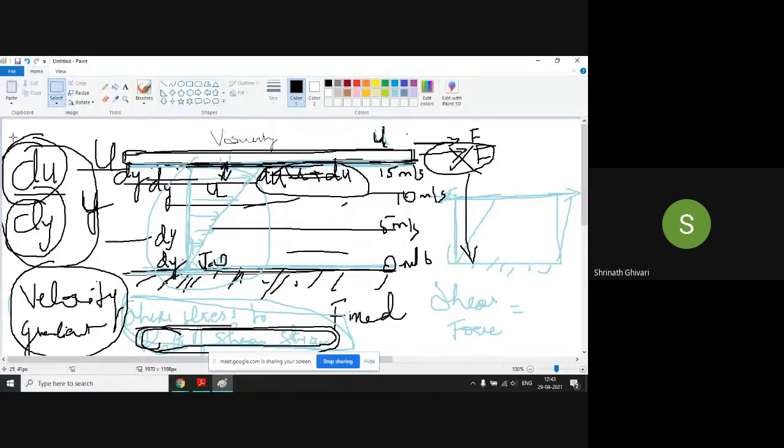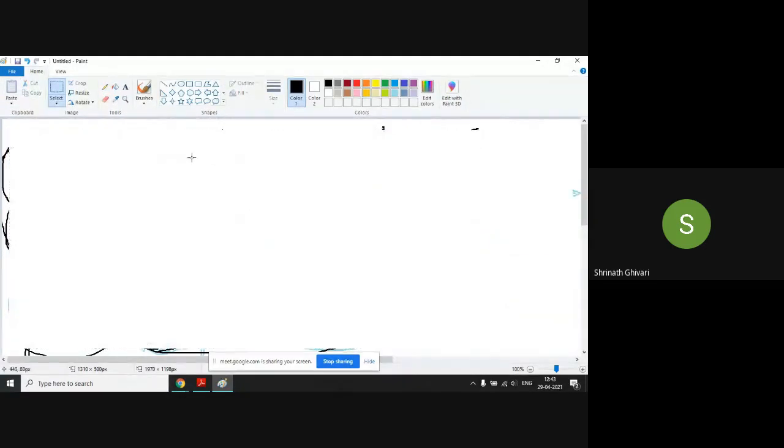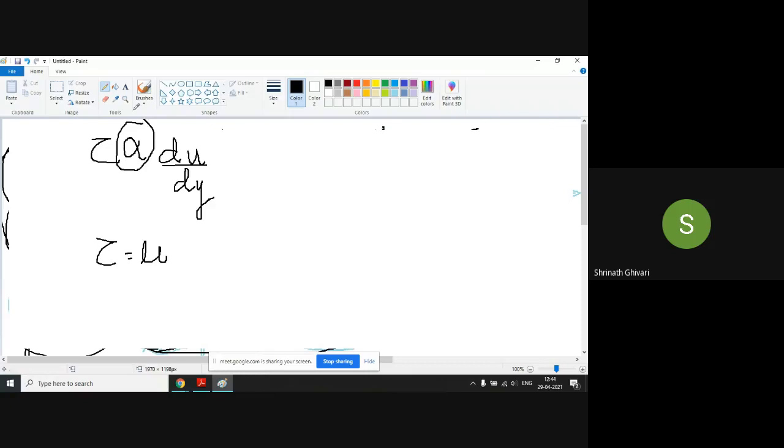Therefore, shear stress is proportional to rate of shear strain or velocity gradient, that is du by dy. So tau is equal to mu du by dy, because we want some constant of proportionality as it is directly proportional, where mu is dynamic viscosity. Understood? This is why we are going for it like this.